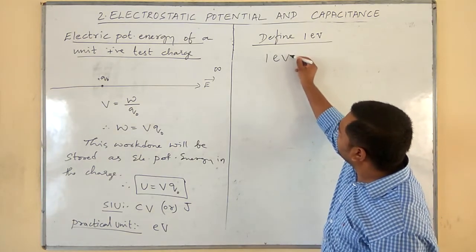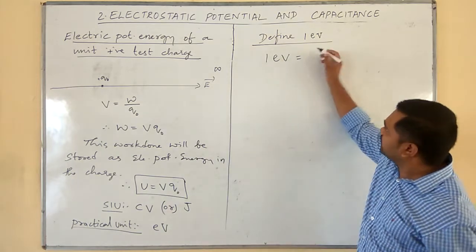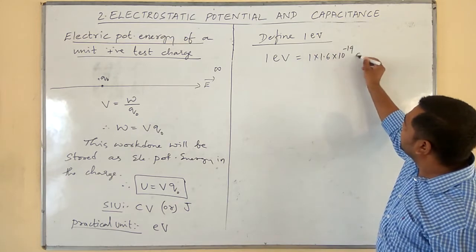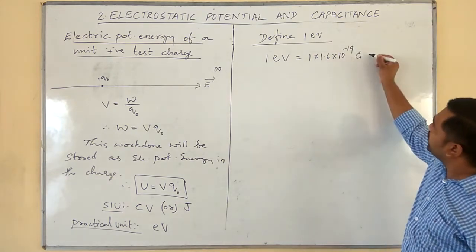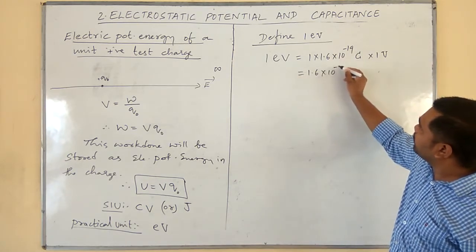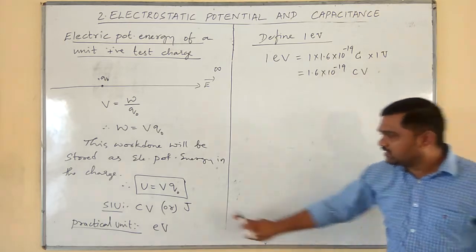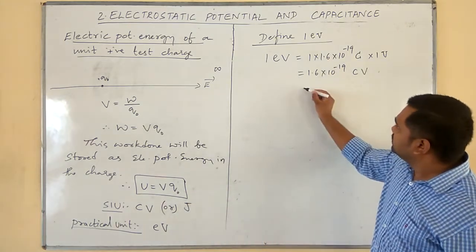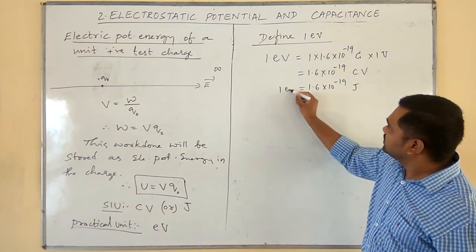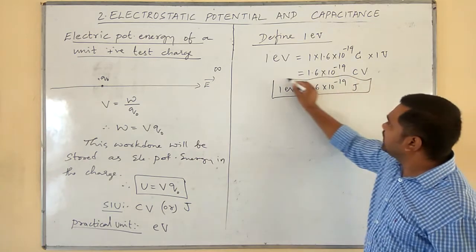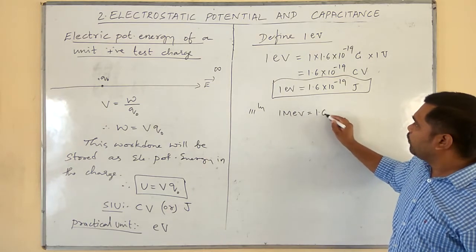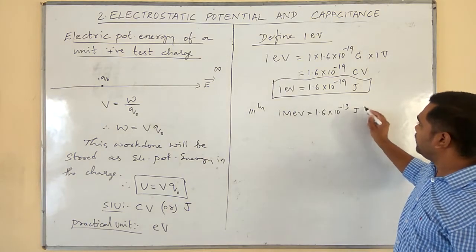Whenever you are asked this question, you have to say like this. 1 electron volt means, see, it is 1 electron. Therefore, I can write it as 1 into 1.6 into 10 power minus 19 coulomb into 1 volt. Therefore, it is 1.6 into 10 power minus 19 coulomb volt. Coulomb volt is nothing but joule. Therefore, 1.6 into 10 power minus 19 joule. This is the value of 1 electron volt. Similarly, 1 mega electron volt means 1.6 into 10 power minus 13 joule.